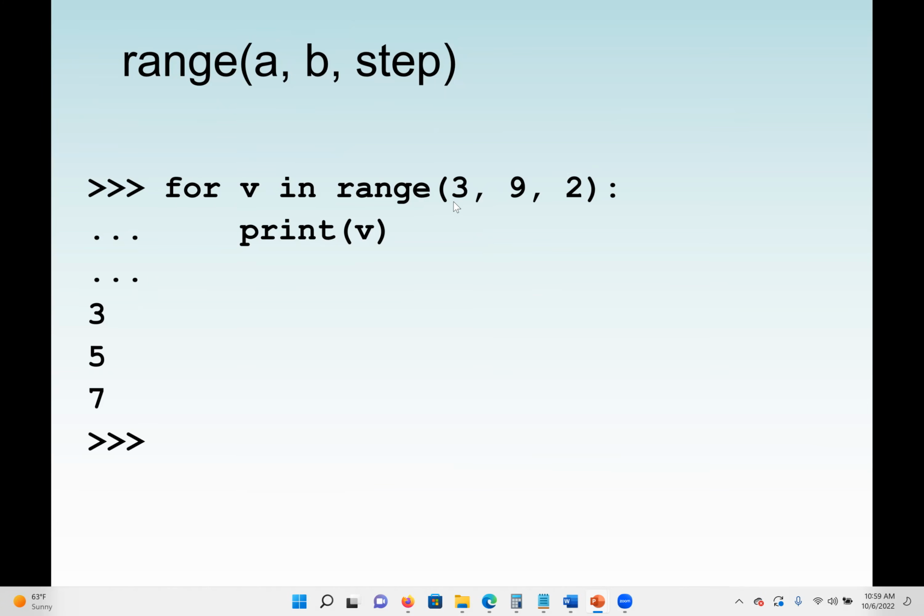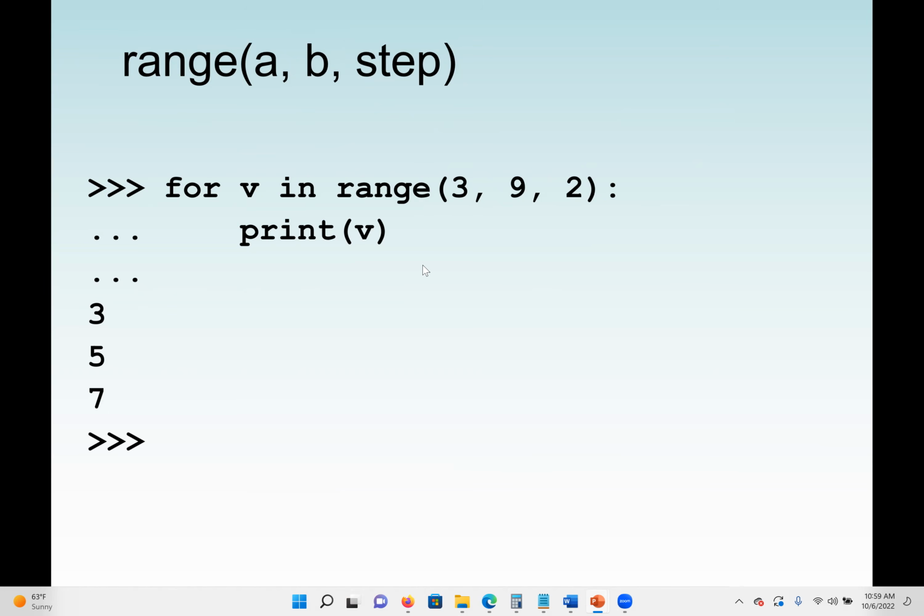For example, this is a very good example: 3, 9, 2. What do we print first? 3, of course, we are starting from 3. But 3 plus 2, we move 2 steps, not from 3 to 4, but now it will be 3 to 5. So our second value that will be printed will be 5. Then from 5 plus 2 is 7. Okay, 7 can print, so 7 is printed.